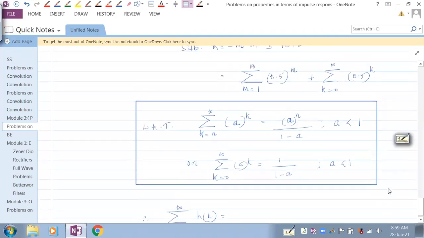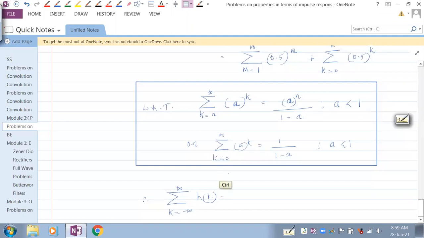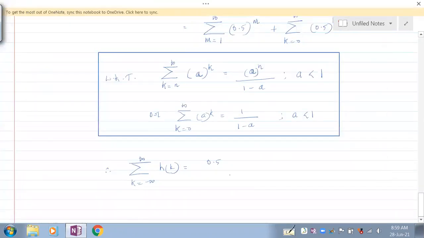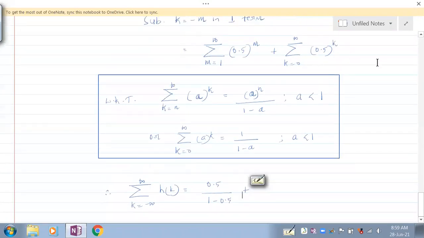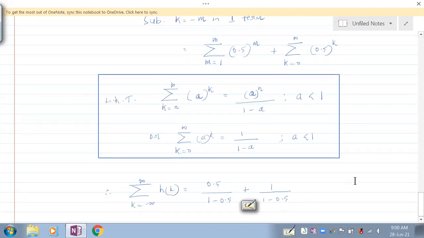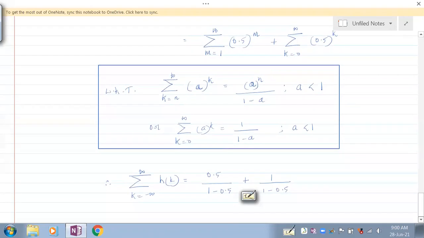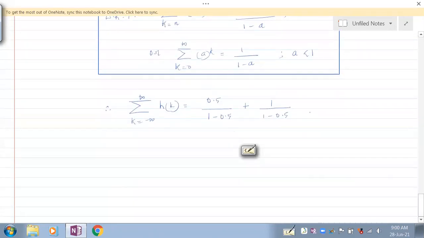Fine. So therefore, the first term is 0.5 divided by 1 minus 0.5. This is possible because 0.5 is less than 1. Plus, how can I write the second term? The second term can be written as 1 by 1 minus 0.5. 1 minus 0.5 can be taken common in both the terms, so it's 0.5, it's 1 by 2.